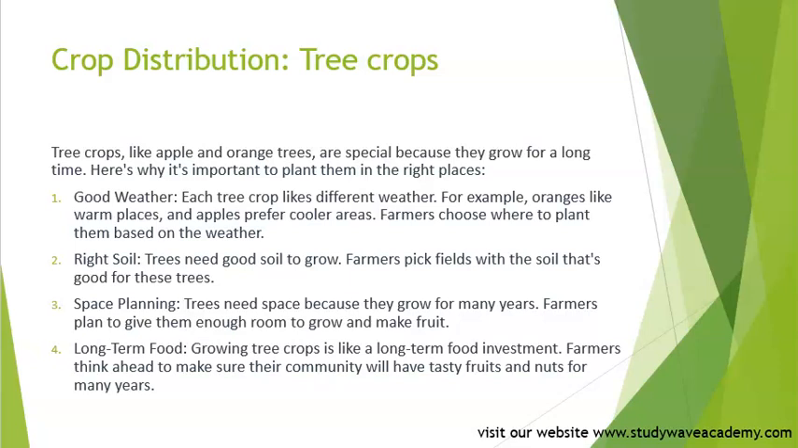Right soil. Trees need good soil to grow. Farmers pick fields with the soil that is good for these trees. Space planning. Trees need space because they grow for many years. Farmers plan to give them enough room to grow and make fruits.